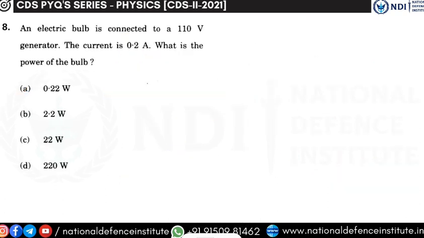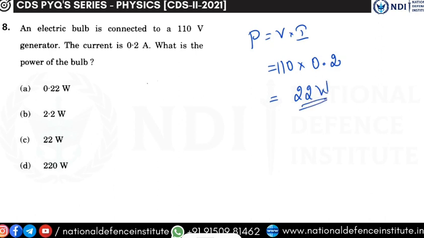Moving on. An electric bulb is connected to 110 volt generator. The current is 0.2 amperes. What is the power of the bulb? Direct formula substitution. What is the formula for power? Power is equal to V into I. What is V given? V is given as 110 and I is given as 0.2. You multiply, you get the answer as 22 watts.